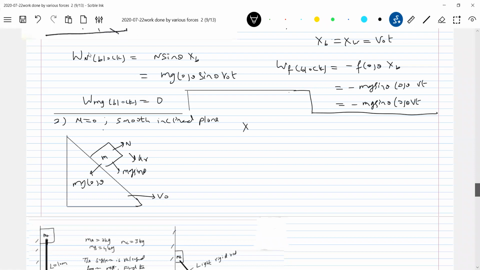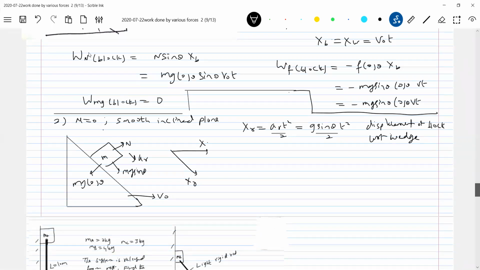So here x_R equals a_R t square by 2, and a_R is g sine theta, so g sine theta by 2 t square. What is this? Displacement of the block with respect to the wedge along the incline. Or just write with respect to the wedge. I got the displacement of the block with respect to the wedge. Then what is the displacement of the wedge in this direction? Again the same formula as earlier. This will be x_R.